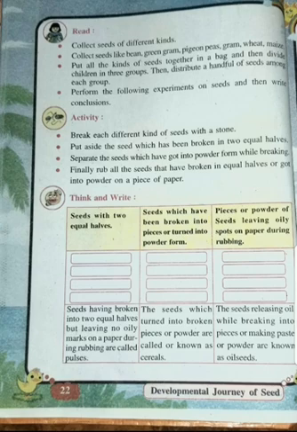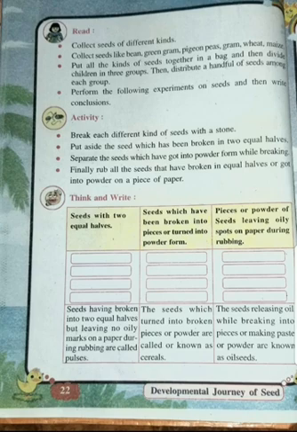For example, gram, moong, chana, etc. The seeds which are turned into broken pieces or which are turned into powder form are called cereals, like your wheat, rice, jowar, bajra. And the seeds which leave oily marks when they are broken and rubbed on the paper, such seeds are called oil seeds, from which we can make oil. Our oil which we use for cooking is made from this type of seeds. So which are the three classifications of seeds, children? Pulses, oil seeds and cereals.